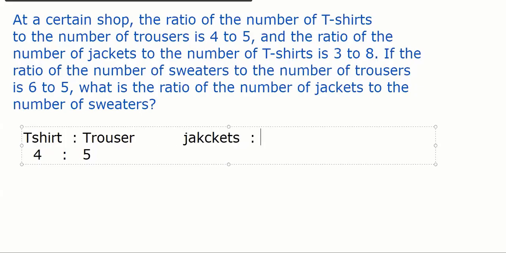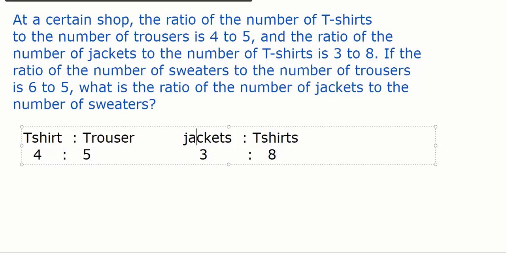Jackets to T-shirt is 3:8. Now tell me everybody, forget the next part. If this is given, T-shirt to trouser and jacket to T-shirt, can we make a combined ratio of T-shirt, trouser and jacket or not?